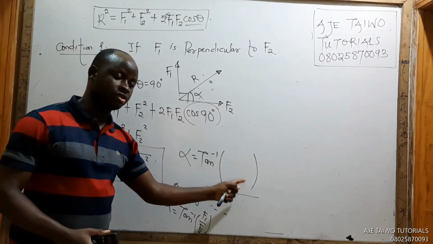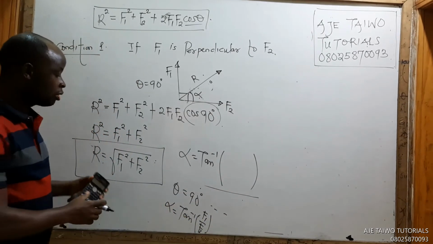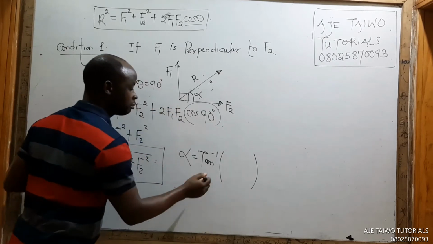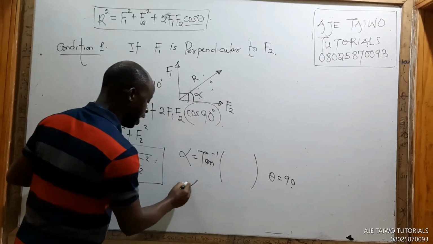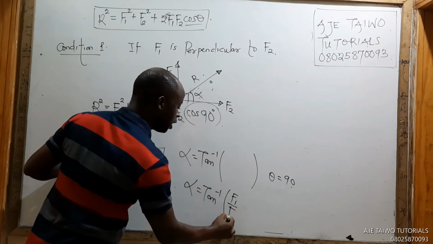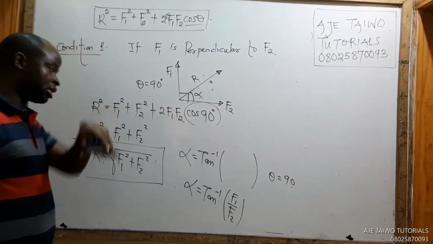F1 cos theta gives cos 90, which is 0, so it becomes F1 over F2. So to get the direction, put theta as 90 in this equation, and you get alpha as arctan of F1 over F2. That's vertical over horizontal when you put theta as 90.